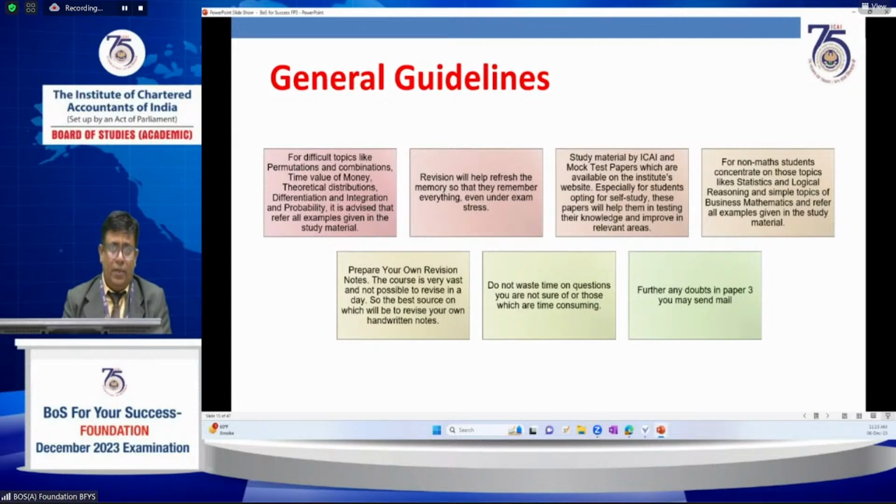Further, for any doubts in this paper, you may mail or contact the landline number already given by ICAI, and you may mail us at nvravi@icai.in. I can respond to your calls also. Even in the BoS mobile app, students' queries are posted and we are responding very well. As of today, we have contacted even 1,500 students, responded to them, and many students have benefited.